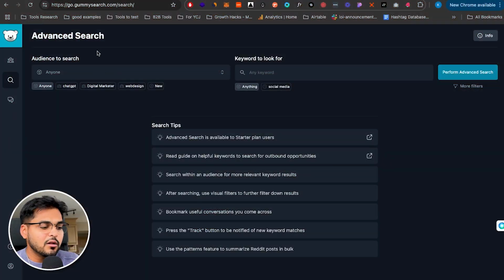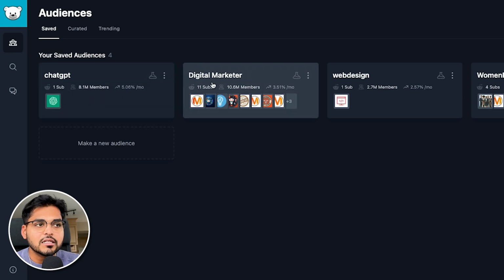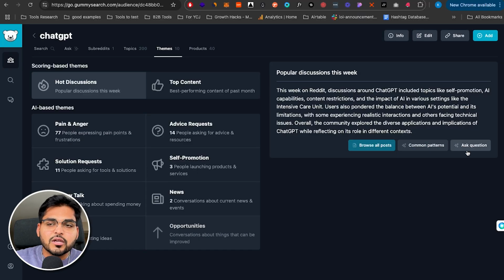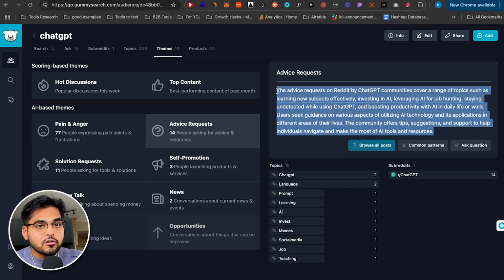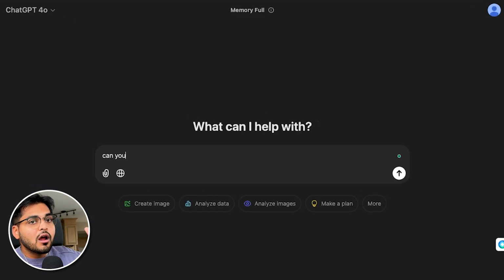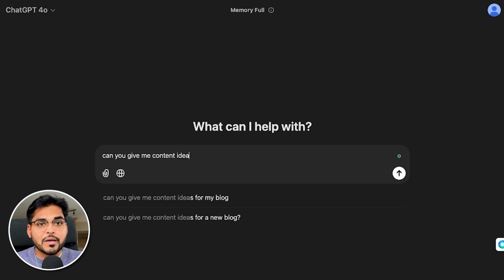But imagine instead of just asking ChatGPT for content ideas, you use some social listening tools to leverage some data. For example, we can go to Gummy Search and build our audience in our niche. Now we can look at some trends. We can see top discussions, the pains, angers, and solutions people are asking for. Gather all the data, then bring that to our LLM like ChatGPT or Claude. And now we ask AI to give us some content ideas based on what people want.